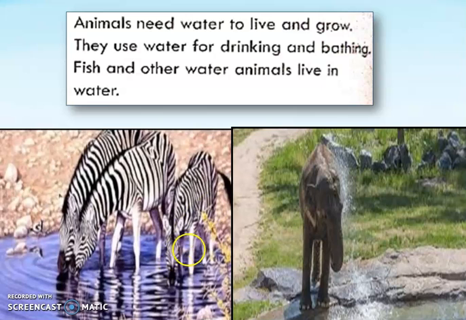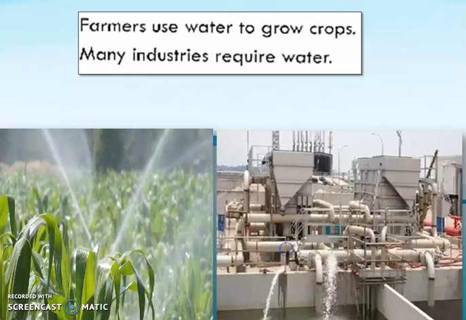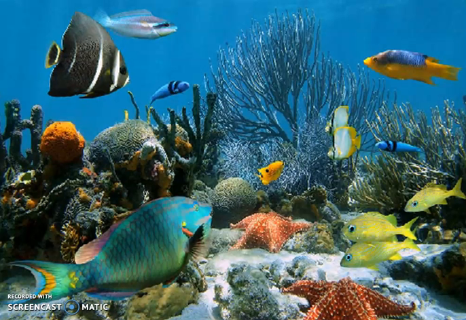They need it to drink, they need it to bathe. Then there are lots of animals who live in water, like fish, and there are many plants who grow in water only. So that's why water is their life. So water is very important for them as well.